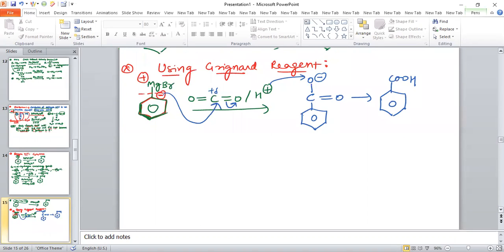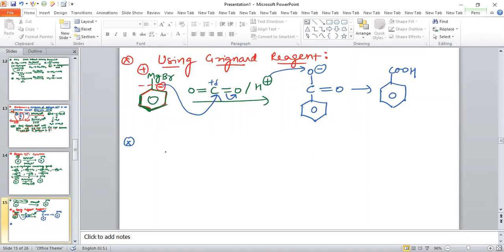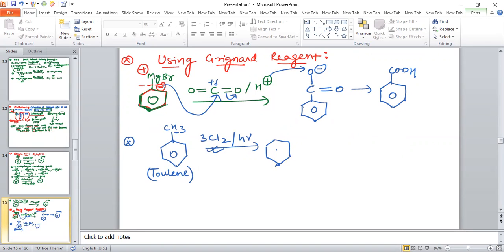Some more reactions related to the preparation of benzoic acid you can see. For example, if we have a compound like toluene, the reaction of toluene in presence of 3Cl2 and sunlight, these three hydrogen atoms will be replaced by chlorine, giving CCl3.